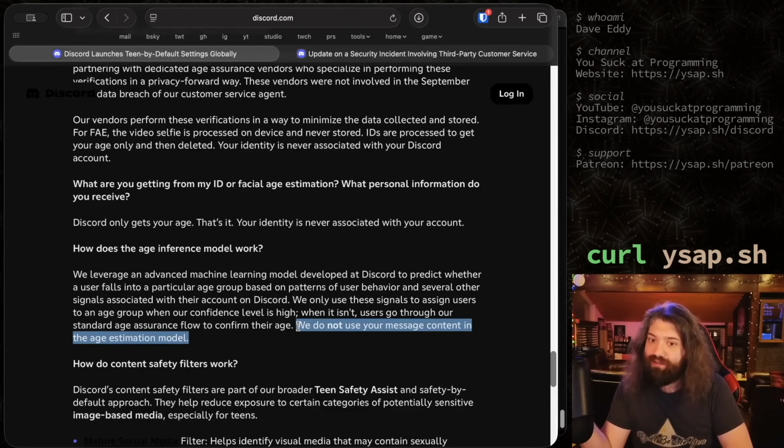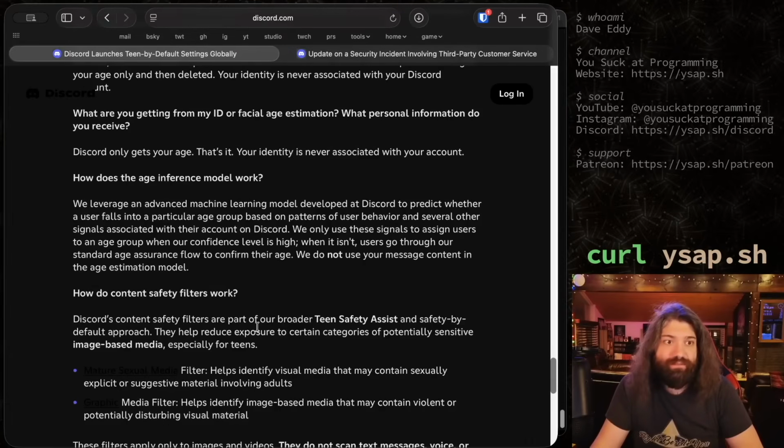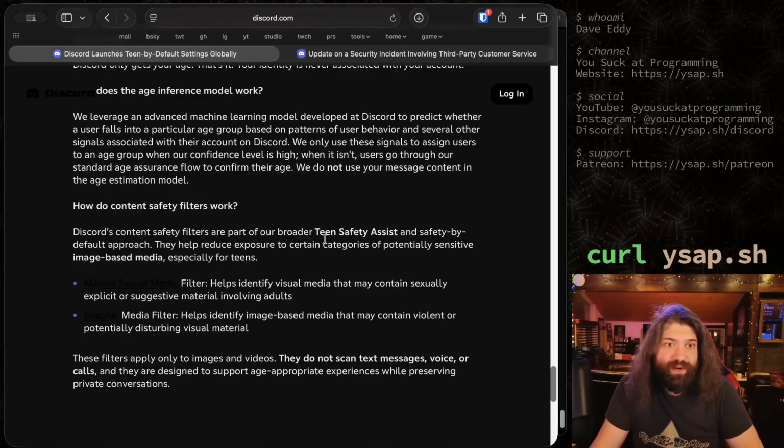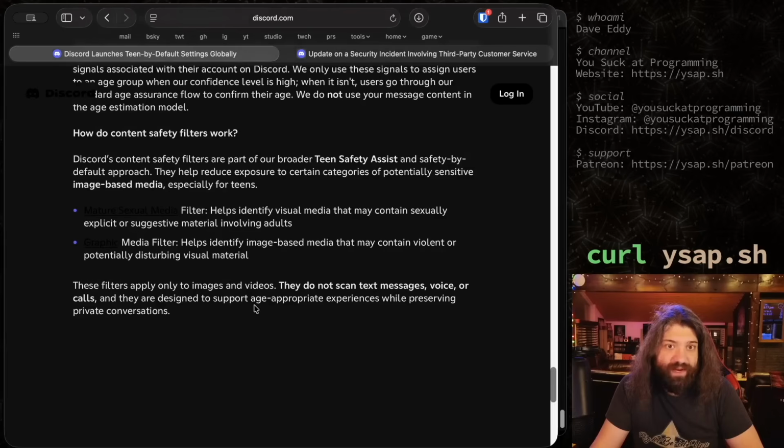So I don't know how they're determining it, if it's how fast I type, how many messages I type, what times I'm active. How long you've had the account? Yeah, dude, I don't know. Discord's content safety filters are part of our broader teen safety assists. Okay, yeah, they're just determining if things are explicit material or something, or if there's bad media.